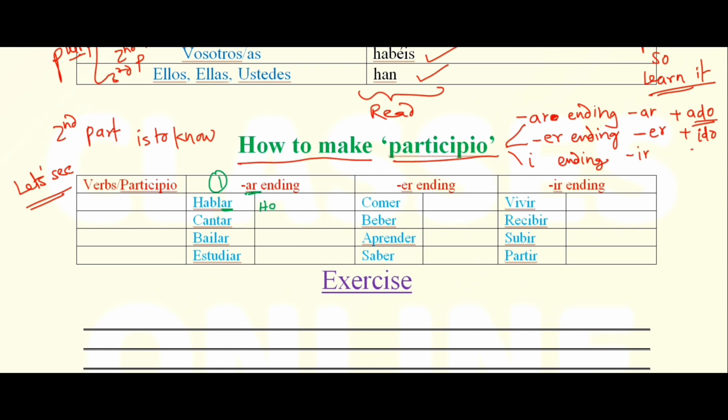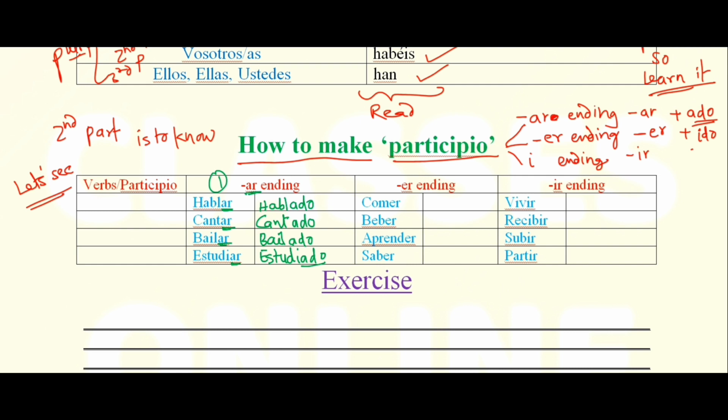So we have to drop AR and add ado, drop ER and add ido, drop IR and add ido. Let's see. Hablar, drop AR, add ado, hablado. Cantar, drop AR, add ado, cantado. Bailar, drop AR, add ado, bailado. Estudiar, drop AR, add ado, estudiado.